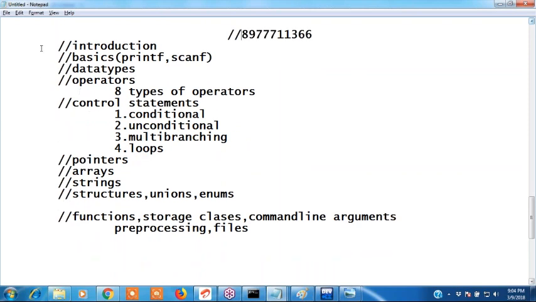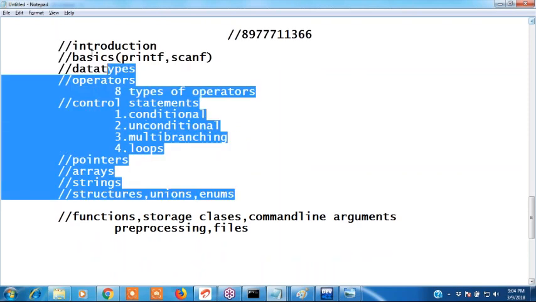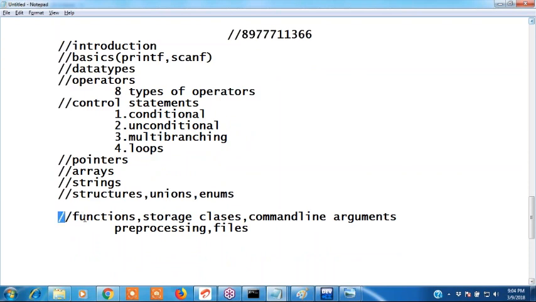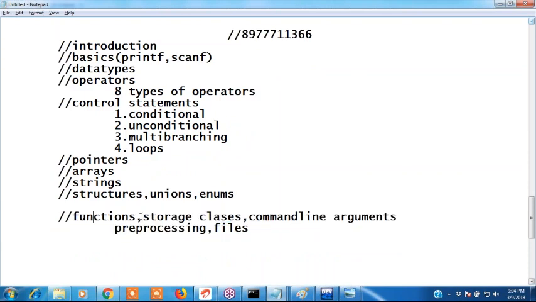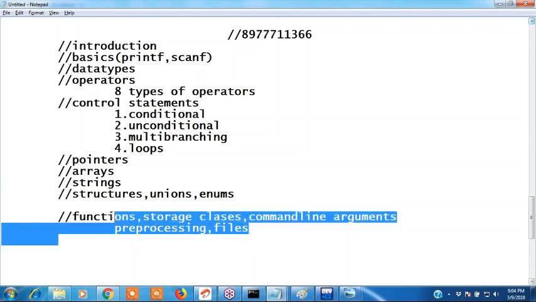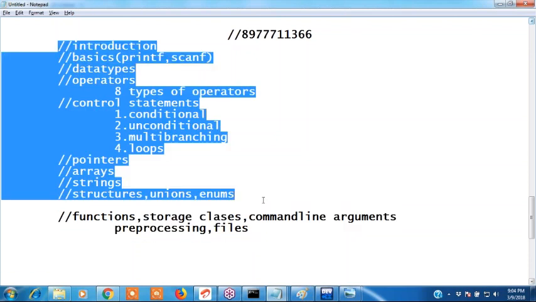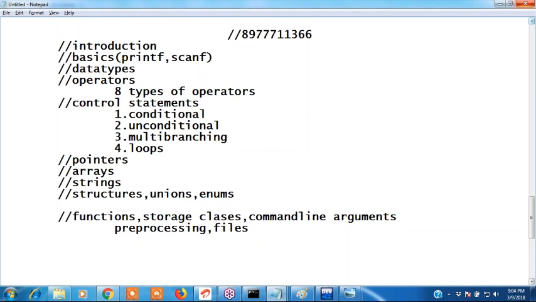These are the classes completed. Tomorrow we'll cover all the remaining topics. We'll start functions, storage classes, command line arguments, pre-processing, and files. The other 5 topics are left. Okay, clear? Yeah, thanks to all. Yes, sir. We can leave.